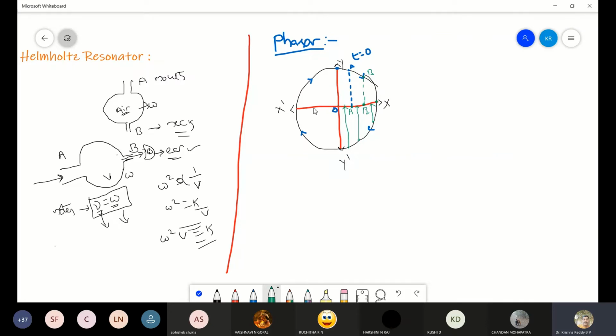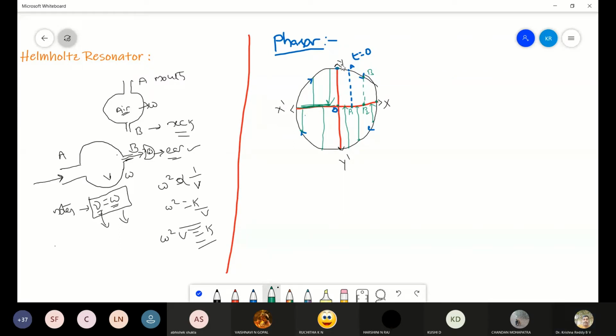The same thing happens on this side also. On this side also we can observe the same thing. The projection will be moving along the X O X dash. So here when the particle is at this point, the projection will be here. When the particle is at this point, the projection will be here. By the time the particle reaches Y, again the projection reaches the point O.